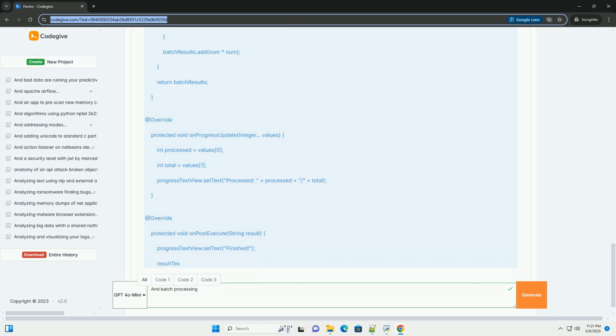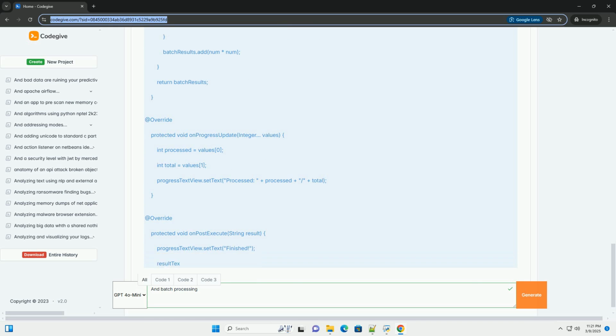5. Static variables. Be cautious. Avoid holding large objects or context references in static variables, as they can prevent those objects from being garbage collected for the entire lifetime of the application. 6. General tips. Use context carefully. Avoid holding activity contexts longer than necessary. If you need a context, prefer using the application context, obtained from getApplicationContext, which has the same lifecycle as the application and won't cause memory leaks.